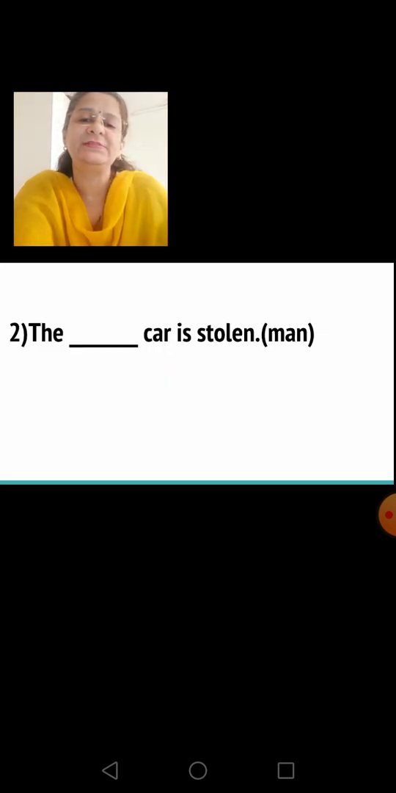Second sentence, the dash car is stolen. So here the word in the bracket given to you is man. You have to show the possession between the man and the car. So what will you do? What is the answer here? The man's car is stolen. Okay.